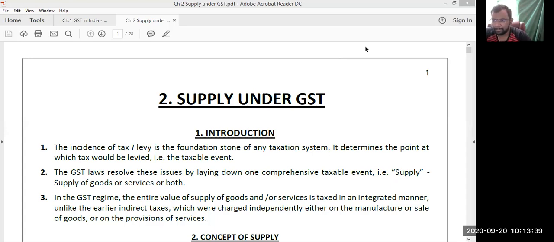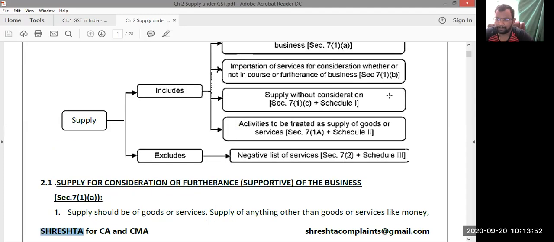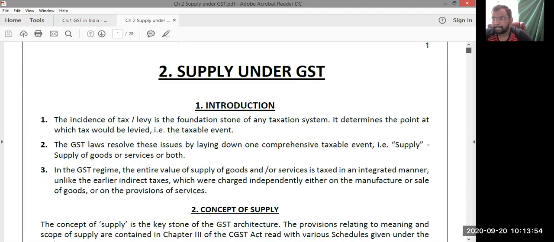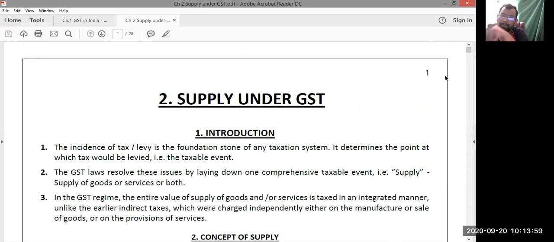You can see here, the point at which the tax would be levied. That is what we call a taxable event. The levy of tax and incidence of tax are explained under the taxable event. Basically, sir, under the GST, the taxable event is supply.